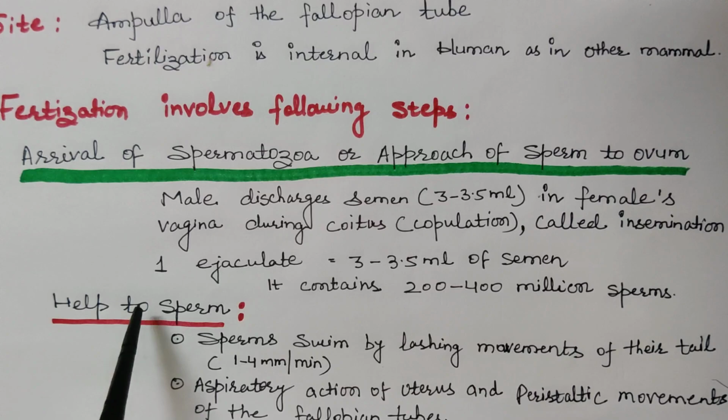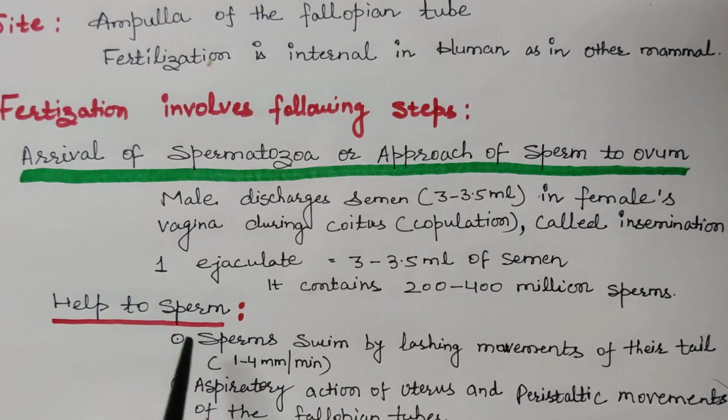First, sperm swim by lashing movement of their tail. The tail of the sperm helps them to swim, and they move at a speed of about 1 to 4 millimeters per minute.